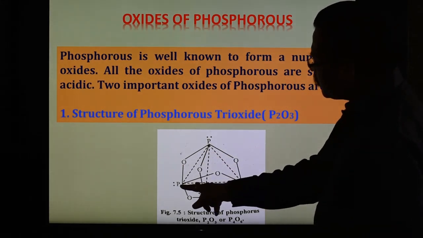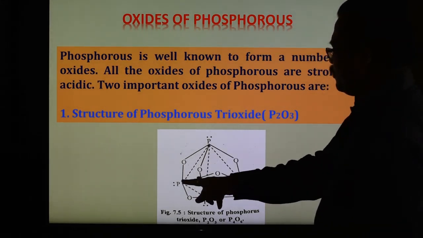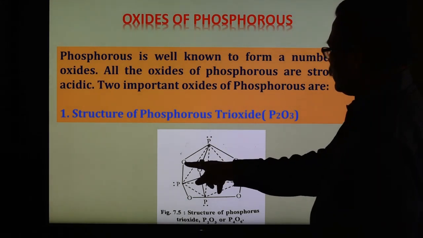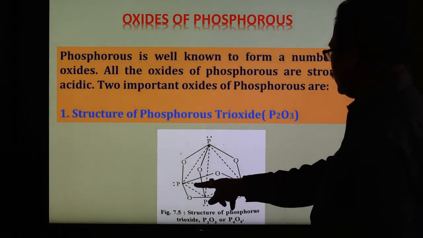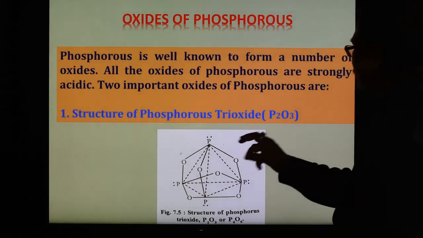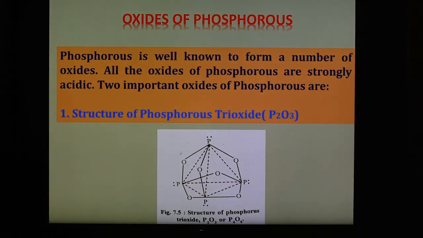So between 2 phosphorus atoms there is 1 oxygen. Between 2 phosphorus atoms we have to write 1 oxygen. See here, between the 2 phosphorus atoms 1 oxygen, and in this case also oxygen. So a total of 6 oxygens and 4 phosphorus atoms are there. So this is the structure for the trioxide of phosphorus, and phosphorus trioxide is dimeric in nature and should be written as P4O6.